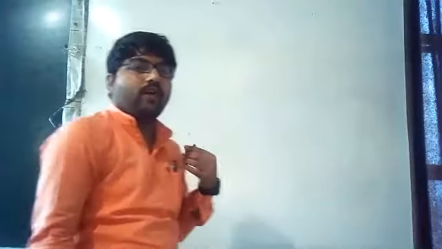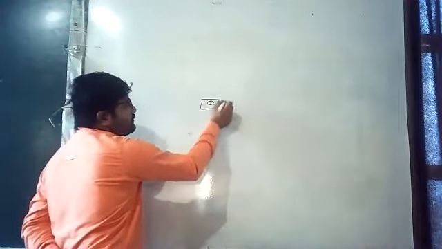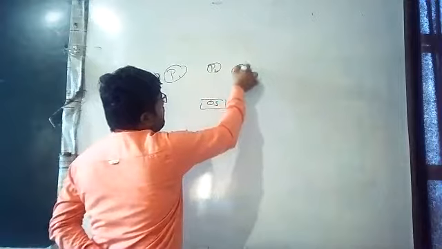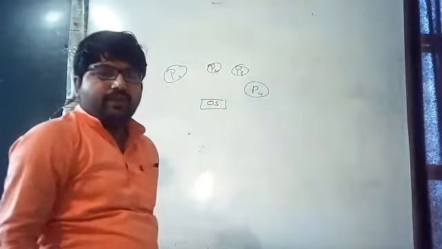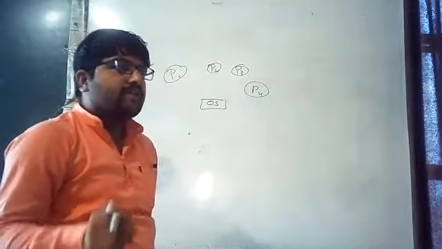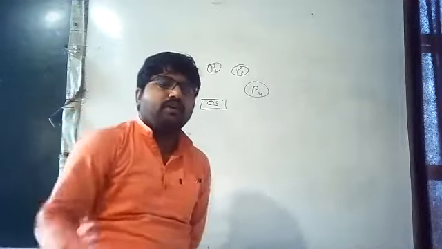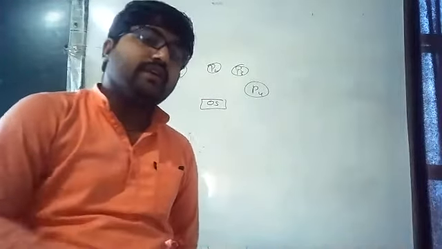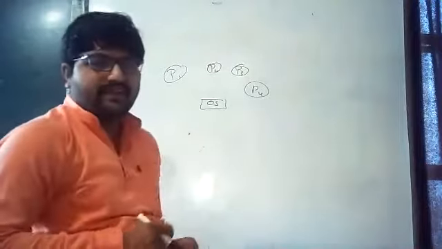Now come to the point. Here the OS is there. Here P1, P2, P3, P4 are there. The OS wants to allocate P1 or P4. How is it going to identify what P1 needs? How is it going to understand?